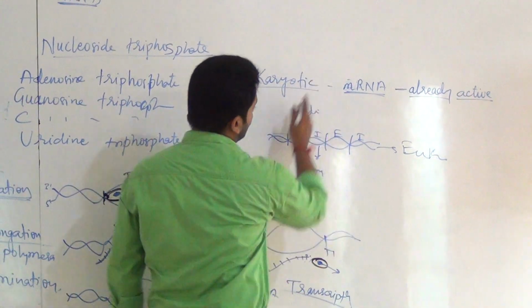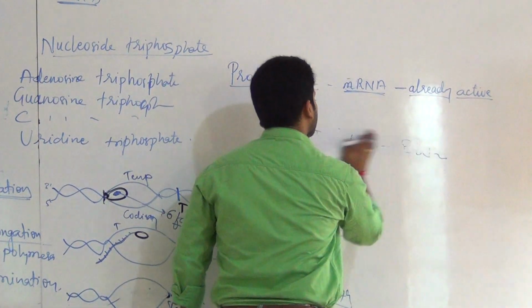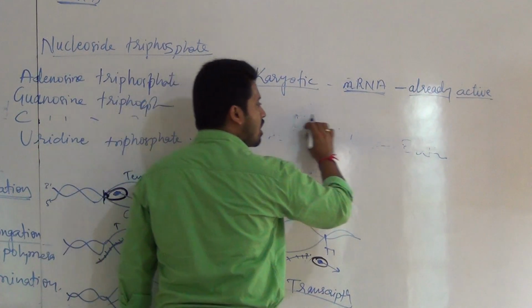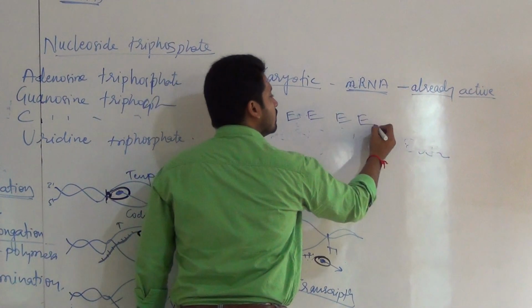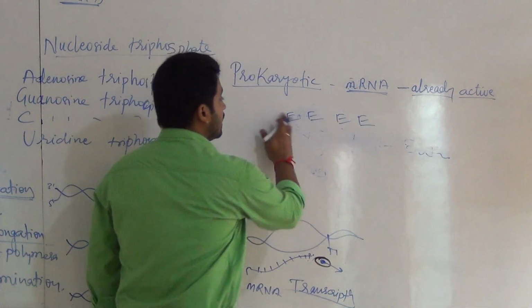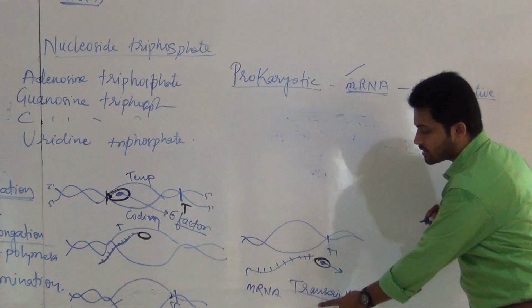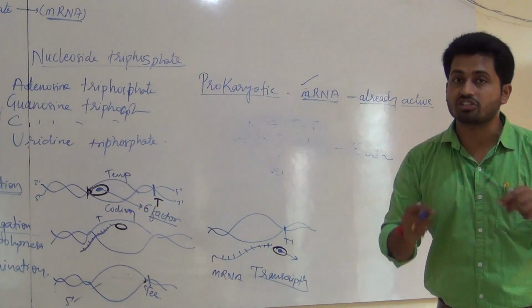But in the case of prokaryotes, which type of gene do we have? We have unsplit genes, meaning all the DNA is made up of only exons, so all of it is coding part. Hence the RNA produced in transcription does not need to undergo any processing such as removal of introns.